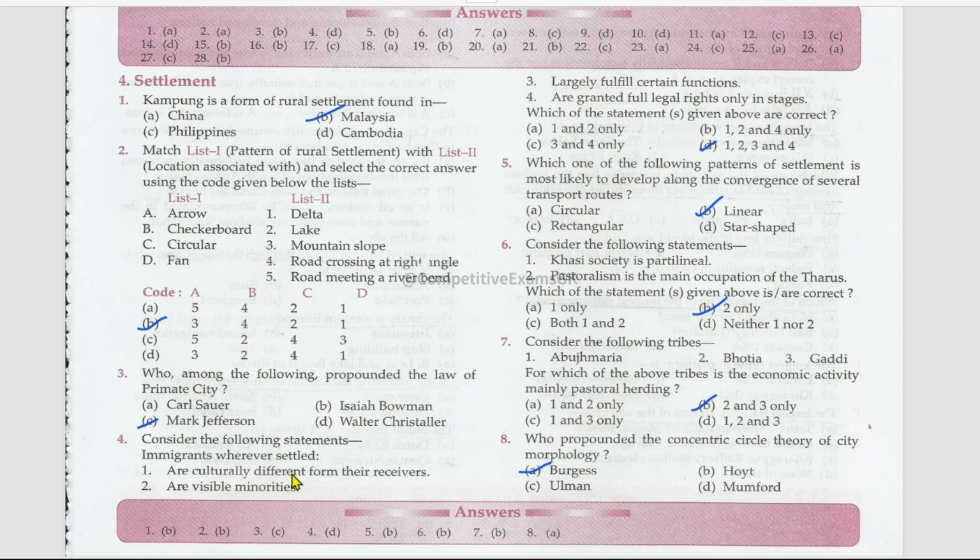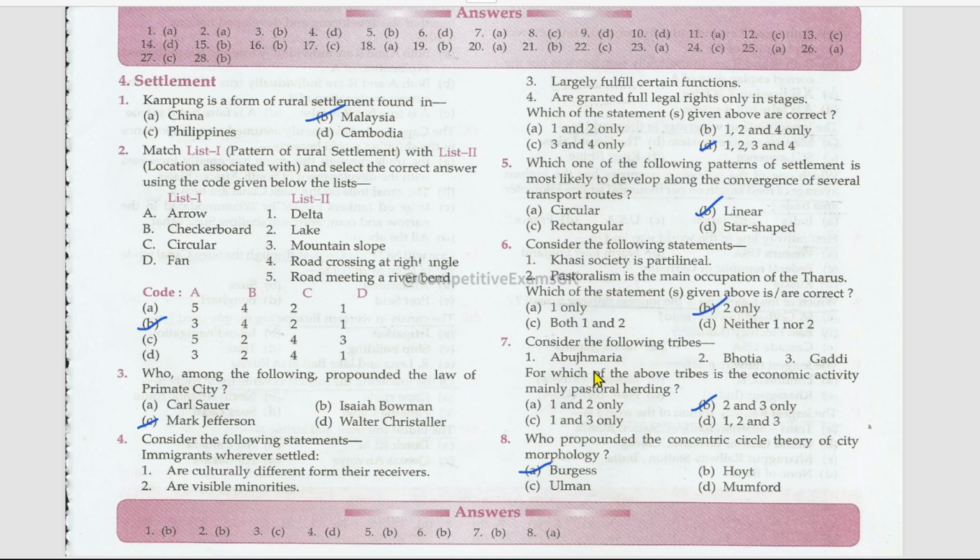Immigrants wherever settled are culturally different from their receivers, are visible minorities, largely fulfill certain functions, and are granted full legal rights only in stages. All the statements are correct. Which one of the following patterns of settlement is most likely to develop along the convergence of several transport routes? That is linear. Consider the following statements. Which of them are correct? The first, a society is partially linear, is false. Pastoralism is the main occupation of the Taurus, right? First one is false and the second one is correct.